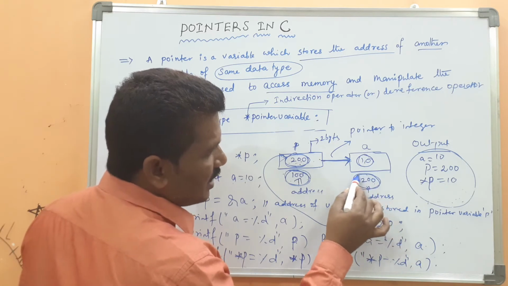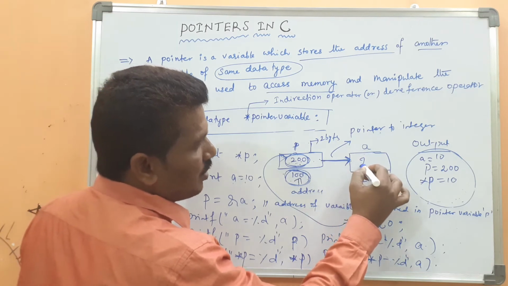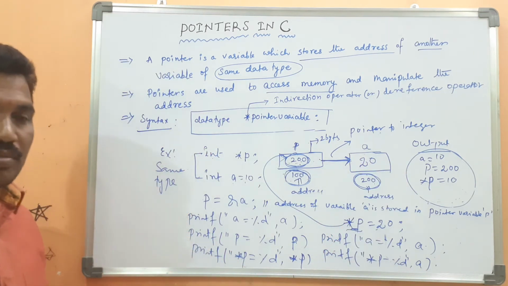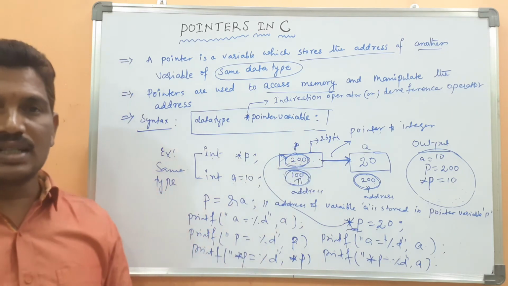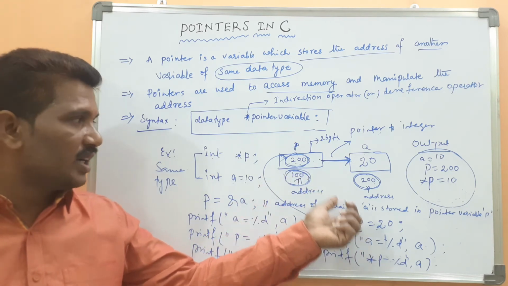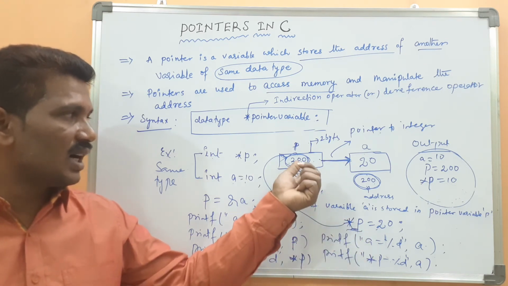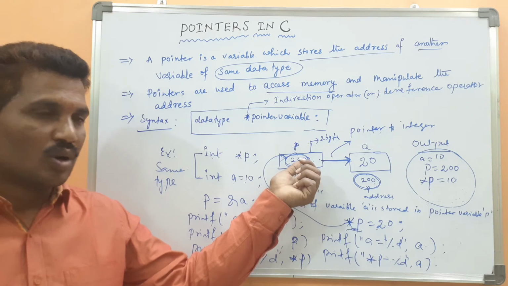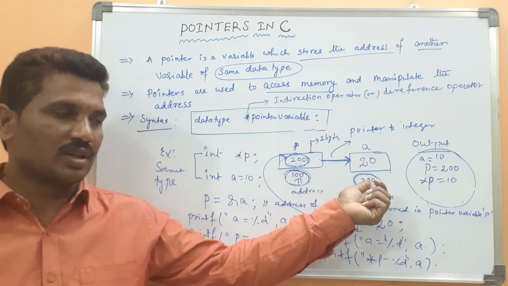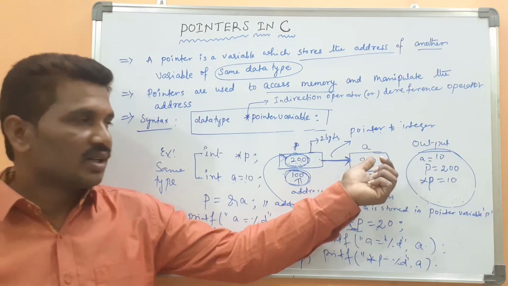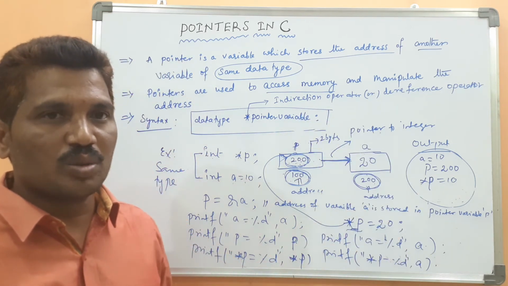Here, where is the address location? This is the address location 200. The value can be overridden. Instead of 10, the 20 will be placed, because a value can't be stored in the pointer variable. Always the pointer variable can store the address of another variable. Star p means it points to this one. At that time it is pointed to address location 200, where some value will be there. It can be overridden. Then star p equal 20 means the original data value will also be changed.